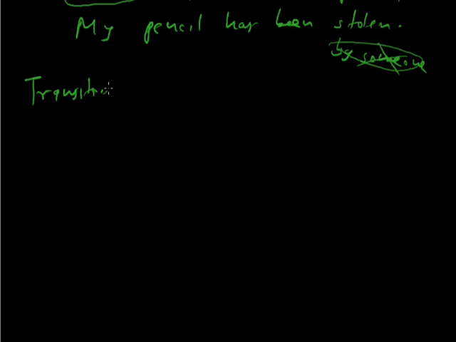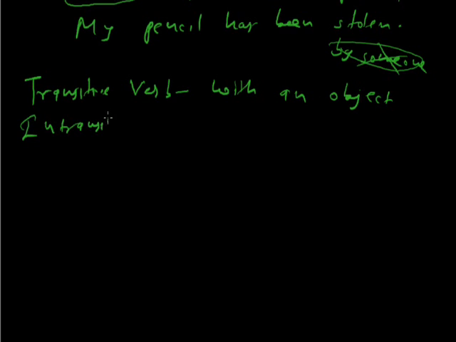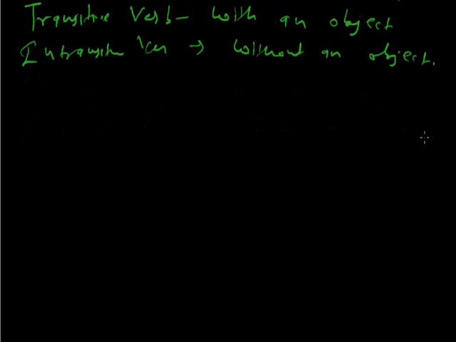Transitive verb. Transitive verb is a verb with an object. An intransitive verb is a verb without an object. Are you getting it? Transitive verb is a verb with an object, and intransitive verb is a verb without an object. Now this object, what is object? Object is the word that receives the action. The word that receives the action.